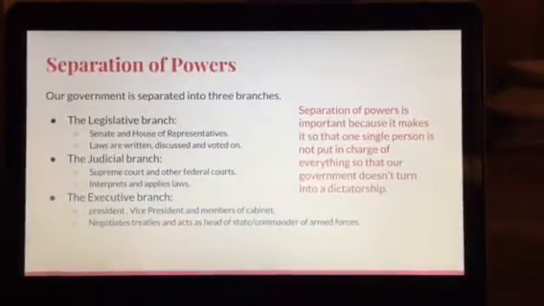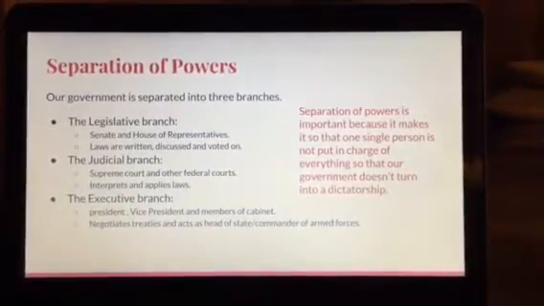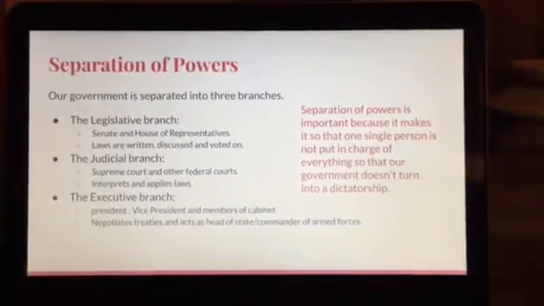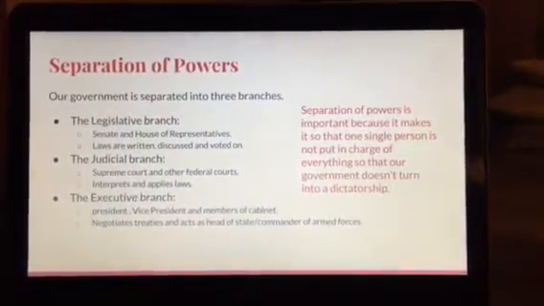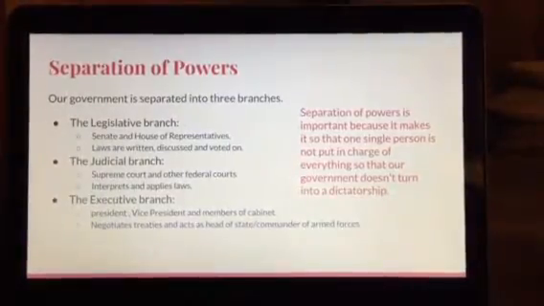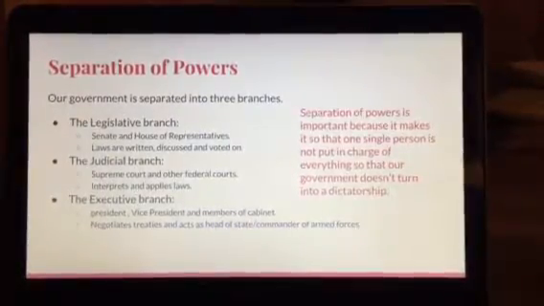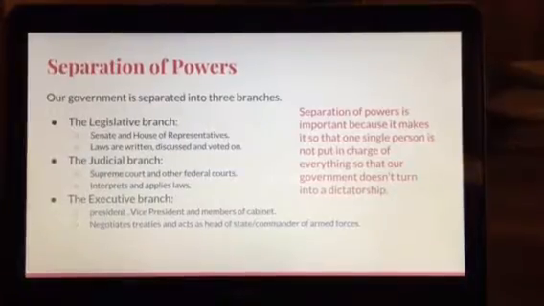The next principle that I would like to speak of is separation of powers. Our government is separated into 3 branches: the legislative branch, which is headed by the Senate and the House of Representatives, where laws are written, discussed, and voted on. There's also the judicial branch,